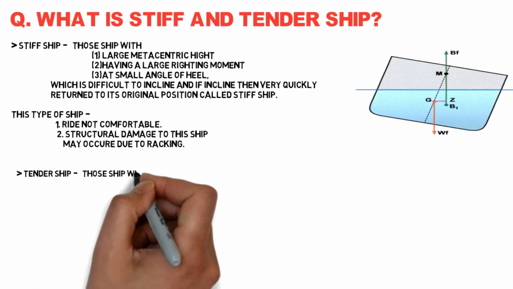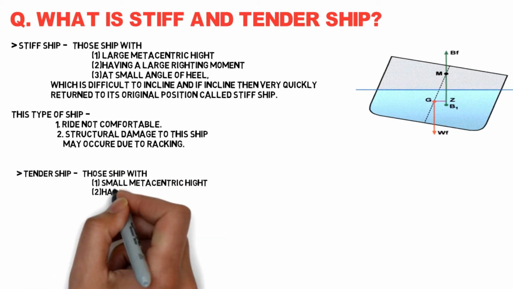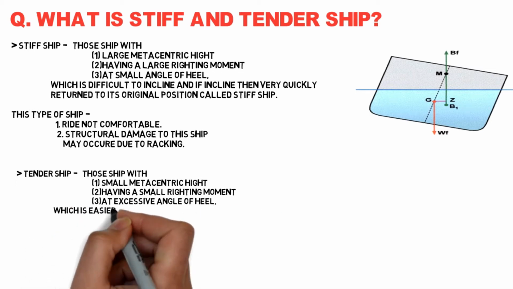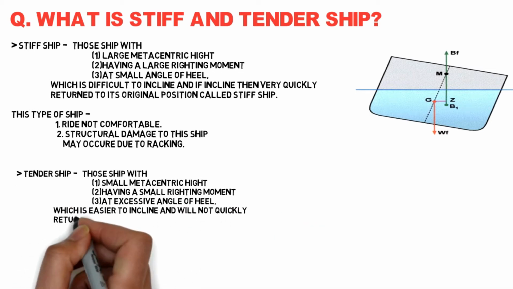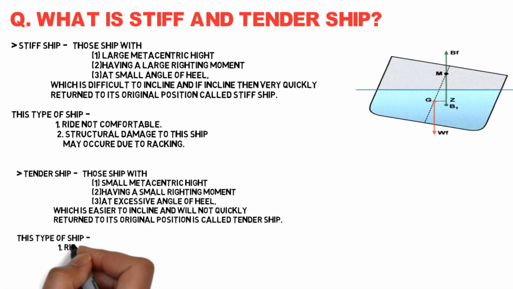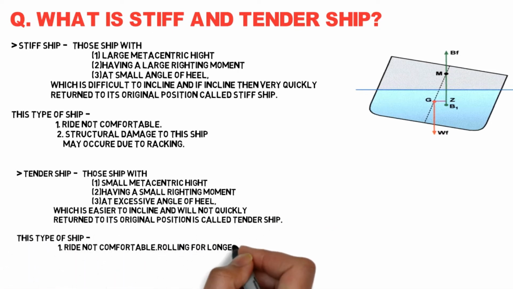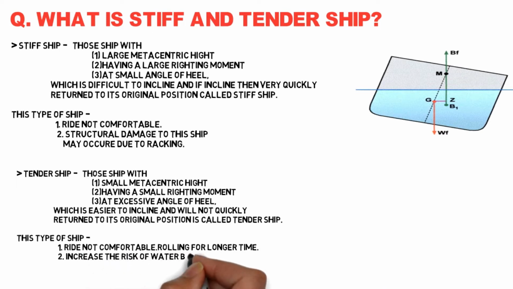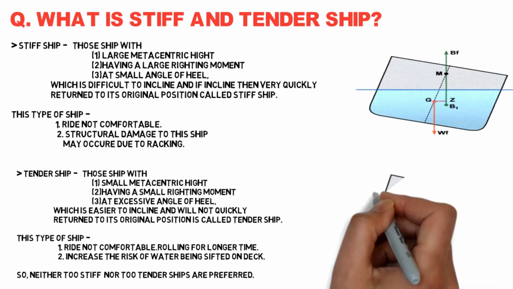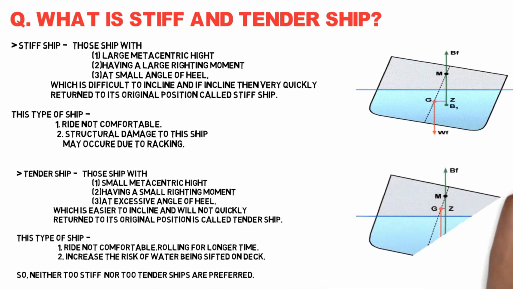And a tender ship is totally the opposite: a ship with number 1, a small metacentric height, number 2, a small righting moment, and number 3, an excessive angle of heel. This type of ship does not quickly return to its original position and is easier to incline. It is called a tender ship.